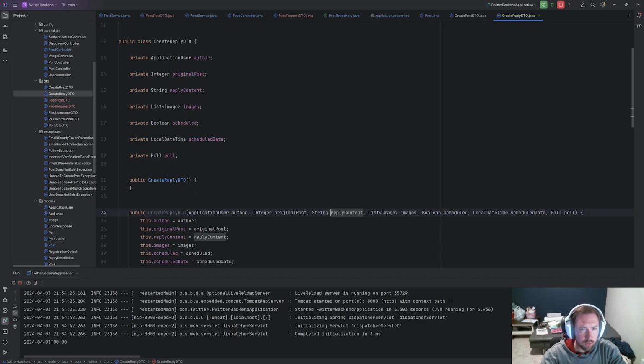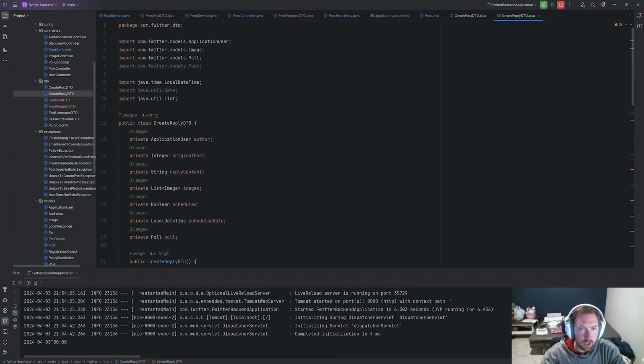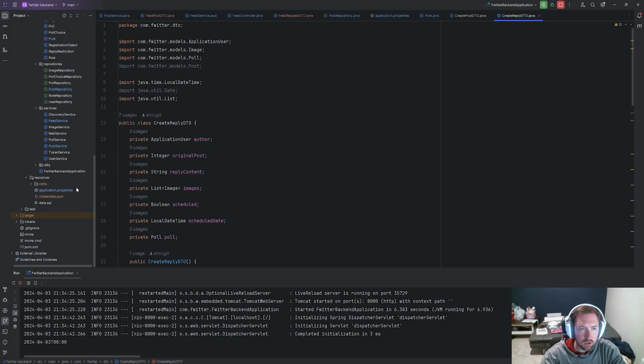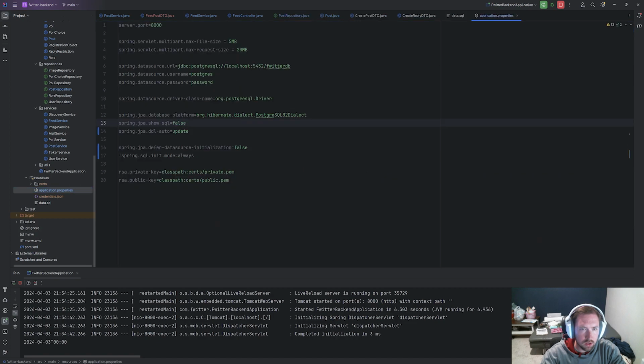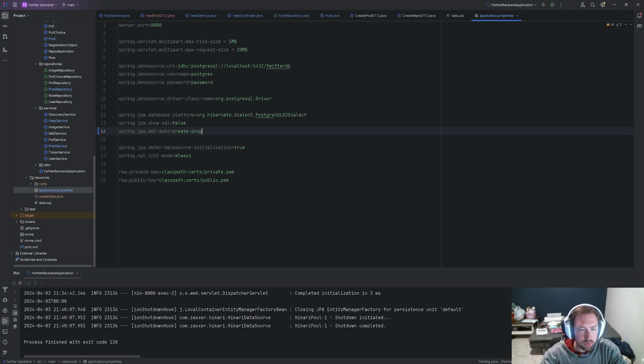So save that. Whenever we create the reply, that's what's going to matter. And we might want to refresh or delete the replies out of our thing. So let's go ahead and do this. Let's go into our data.sql, actually application.properties. Whoops, that's not what I wanted. We'll do this and we'll say true. And what else will we do? We'll also go ahead and say create-drop, and we're going to redo all of our data, and this should get rid of all the replies and everything.